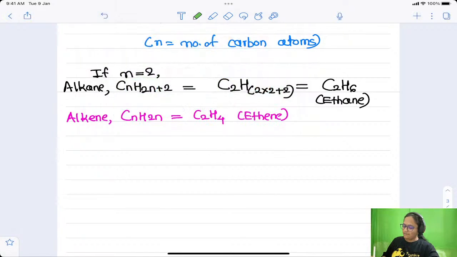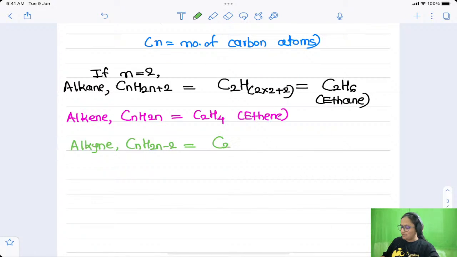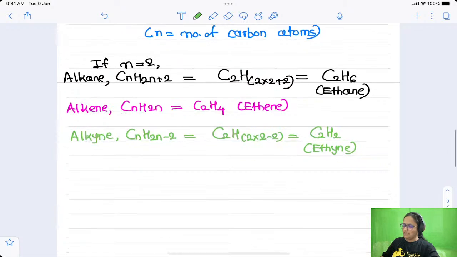For alkyne it is CnH2n-2. It will be equal to C2H(2 into 2 minus 2), that is 4 minus 2, 2, so C2H2. The name of this compound is ethyne, right? So these are the formulas for alkynes.